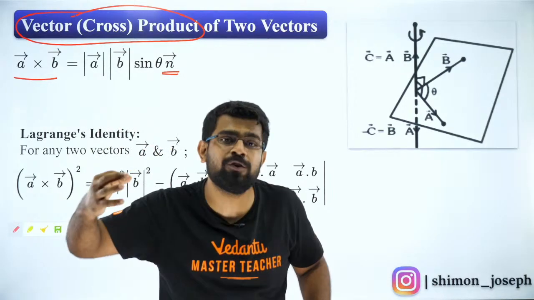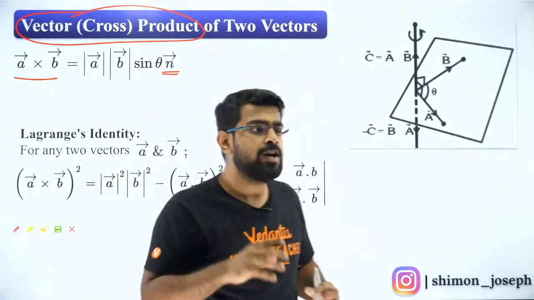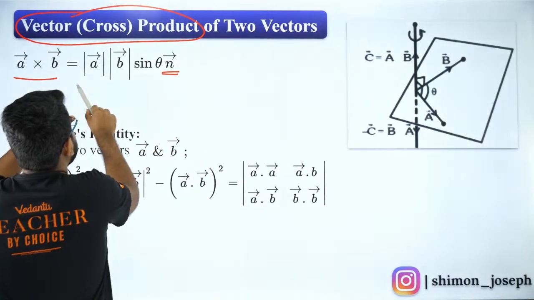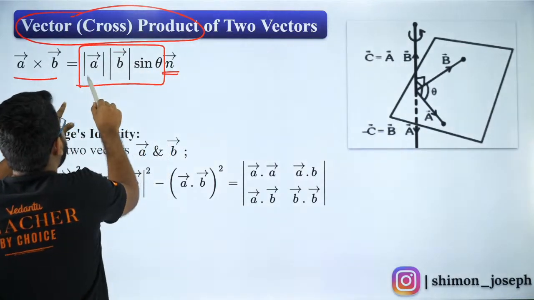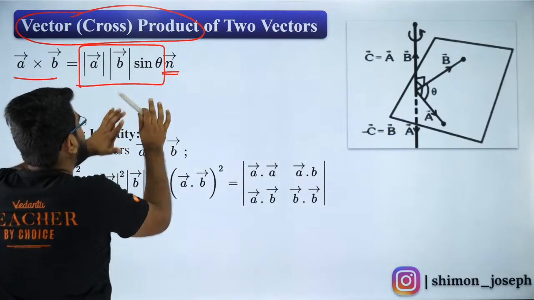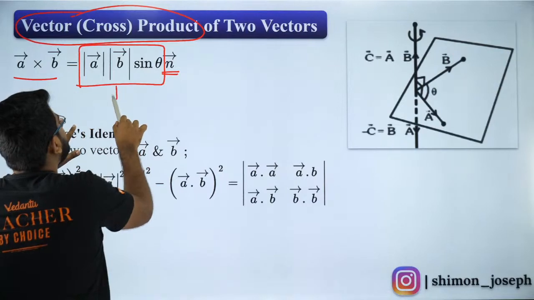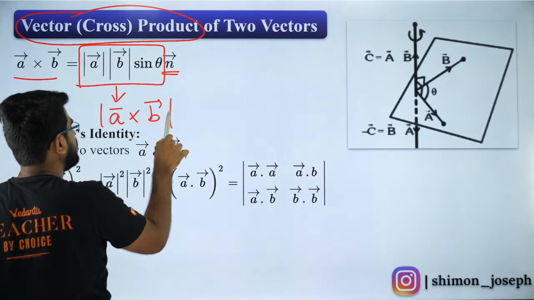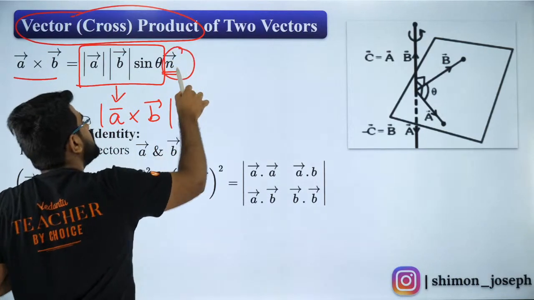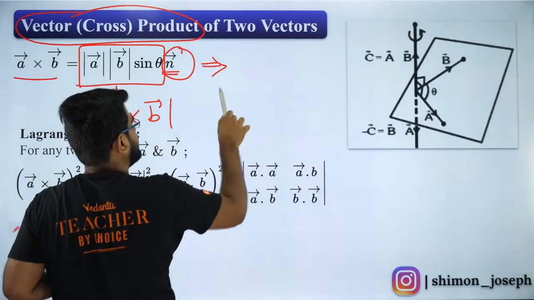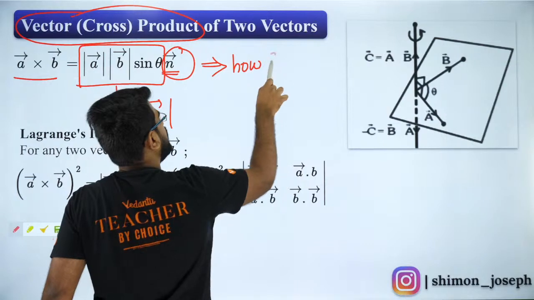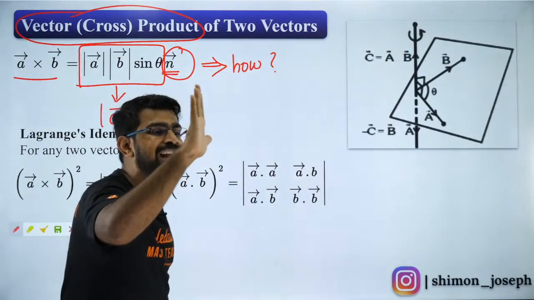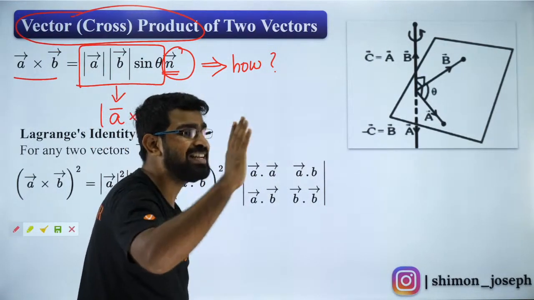The magnitude is given by mod A, mod B, sine theta. That is the magnitude of your vector product, mod of A cross B. This is the direction. So how do we determine this direction? We determine this by the right hand rule.